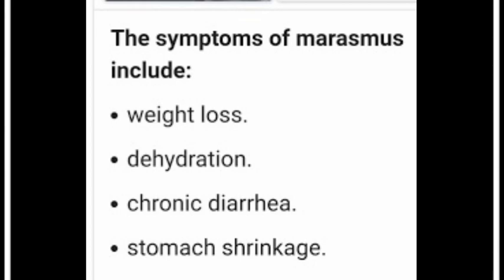Starvation is a form of this disorder. Do you know the symptoms of marasmus? Weight loss, dehydration, chronic diarrhea and stomach shrinkage. These are the main symptoms of marasmus.